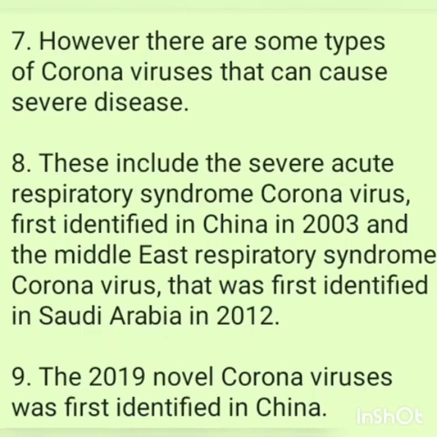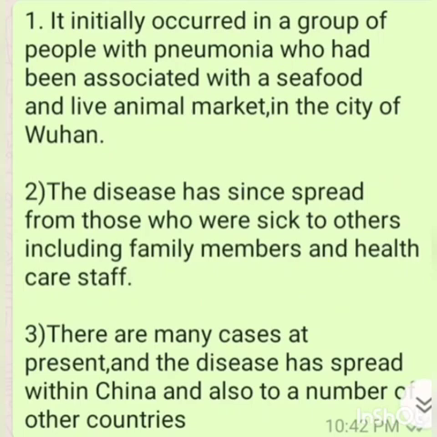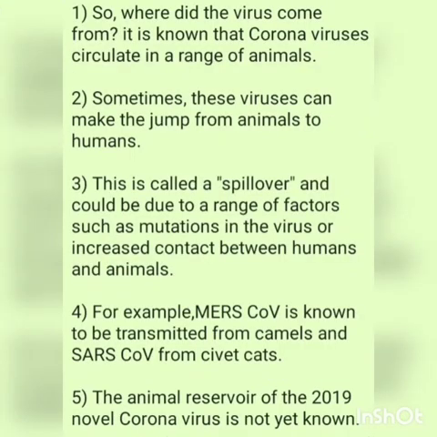The 2019 novel coronavirus was first identified in China. It initially occurred in a group of people with pneumonia who had been associated with a seafood and live animal market in the city of Wuhan. The disease has spread from those who were sick to others, including family members and healthcare staff. There are many cases at present and the disease has spread within China and also to a number of other countries. So, where did the virus come from?